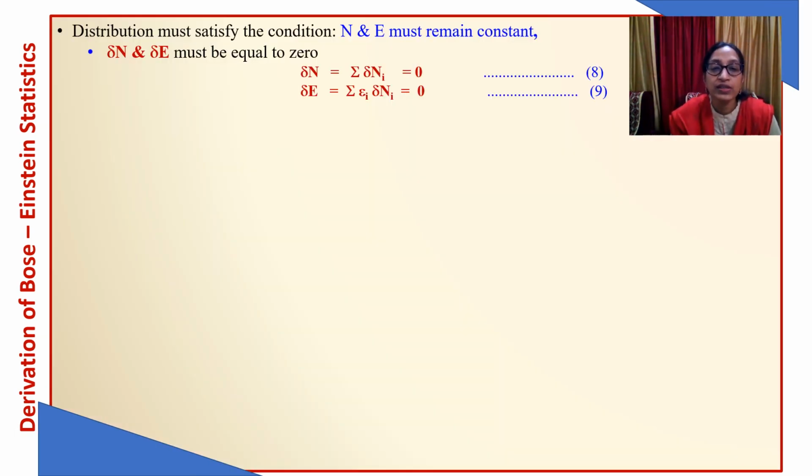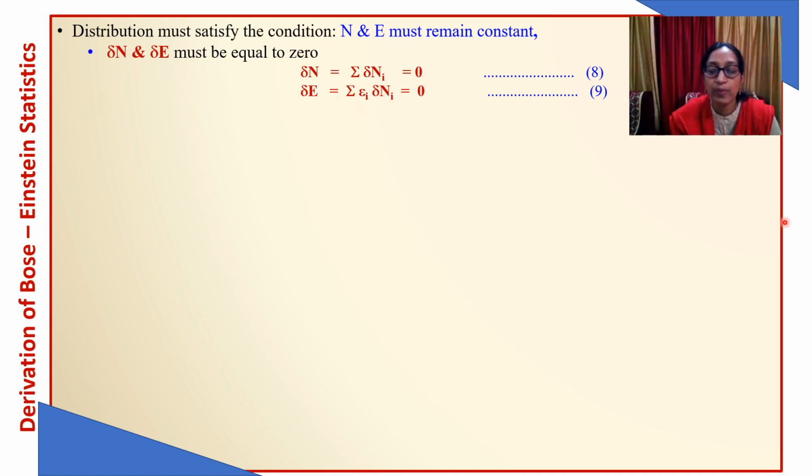Now we have seen the condition for most probable distribution, which has been equated to 0, and that has to be followed under certain constraints. What are the constraints? The total number of particles and total energy should remain constant. Del Ni, earlier also I have told, this term can change because the particle is in constant motion. So the number of particles and the energy go on changing, but the total change in number will be 0 and the total change in energy will be 0.